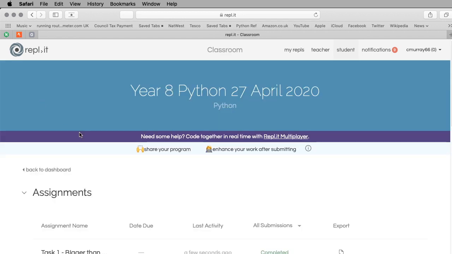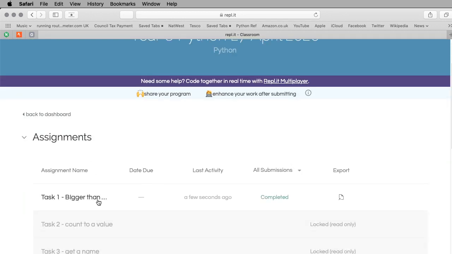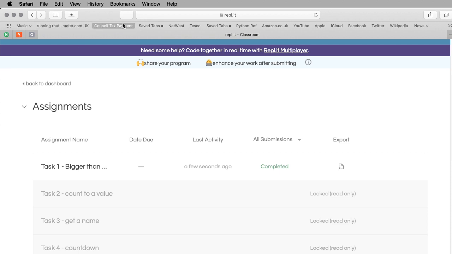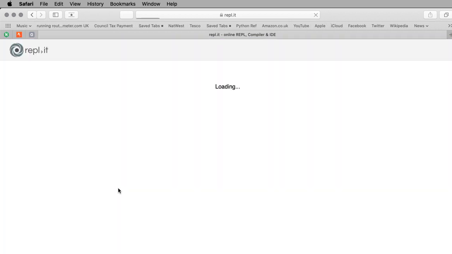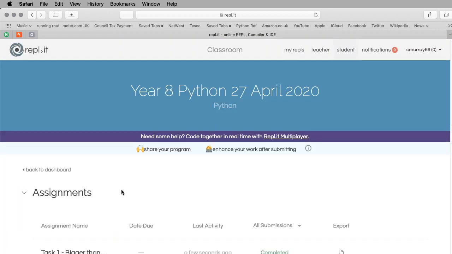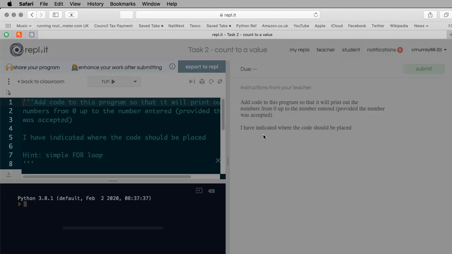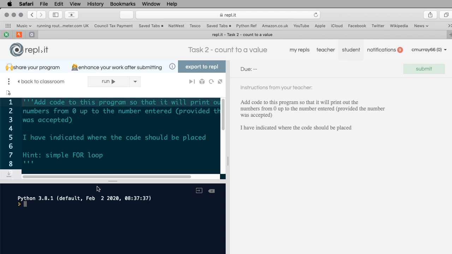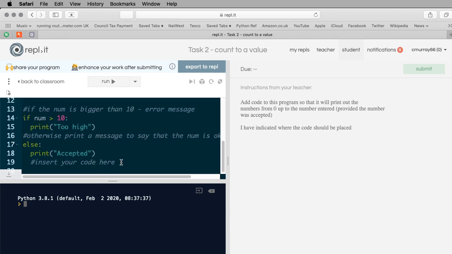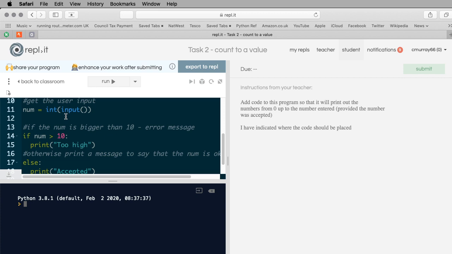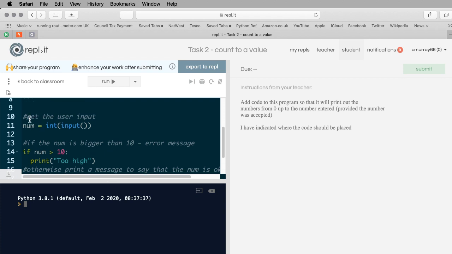Now I'm going to go back to the classroom, and that says that's completed. I better refresh that. So it'll unlock task 2 for me. And now I've got task 2, count to a value. Okay, so with this one here, it's already got this bit of code that we had before, so that's kind of useful. So at least that way you can see exactly how it should have been.